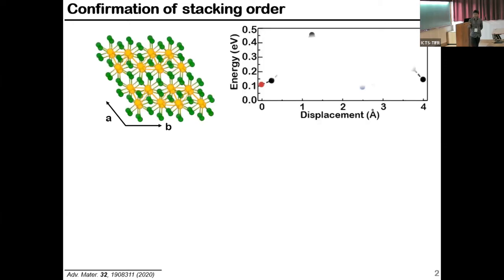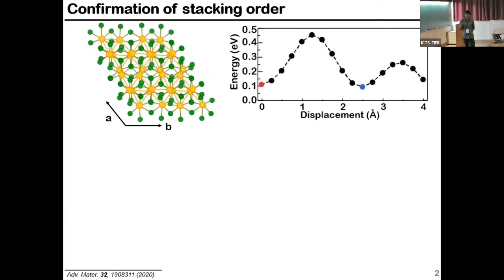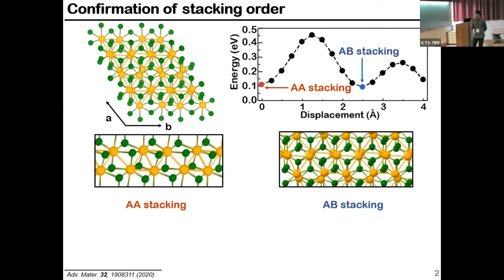First, this is the bilayer ReS2. We displaced the top layer in this particular direction and got this kind of potential energy surface. You can see there are basically two minima, and the energy is lowest for the AB stacking. But we considered both stackings. This one we named the AA stacking, and this is the AB stacking.